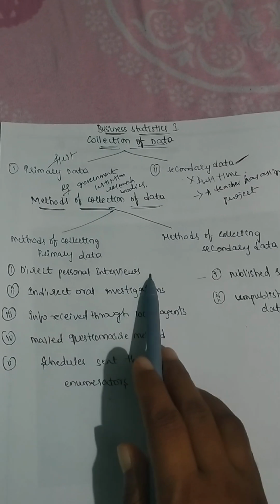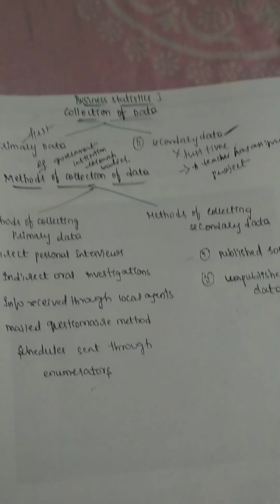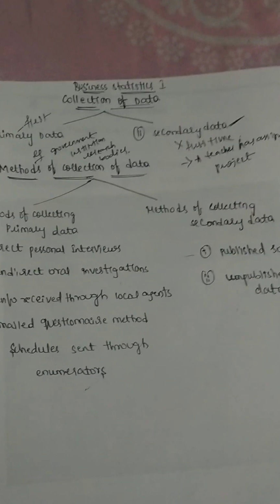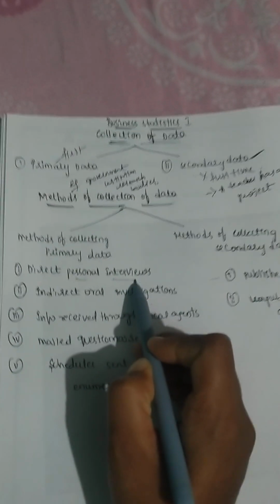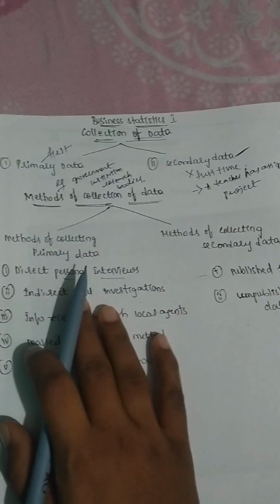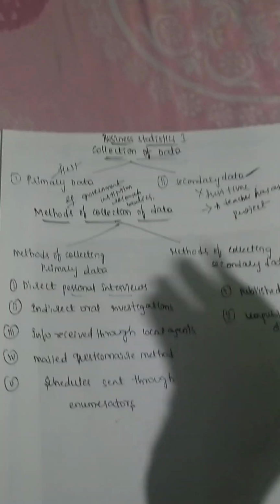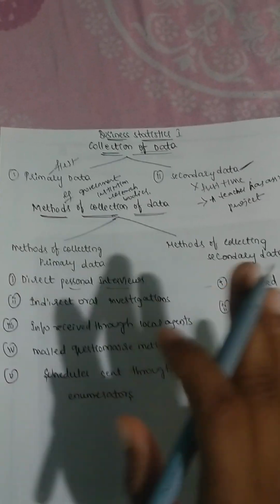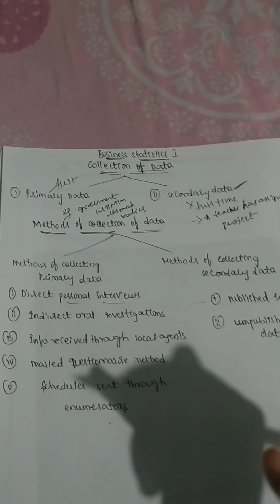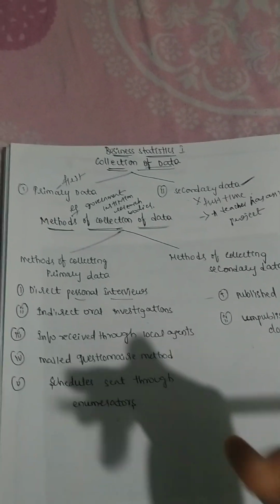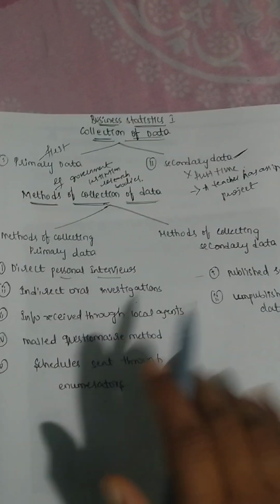So what do you mean by direct personal interview? In this particular method, the investigator collects the information. The investigator is the person who wants to collect the information. First you need to know the terminology regarding the collection of data. You will have investigators, informants, enumerators, and respondents. I will give clear explanations of all of these.